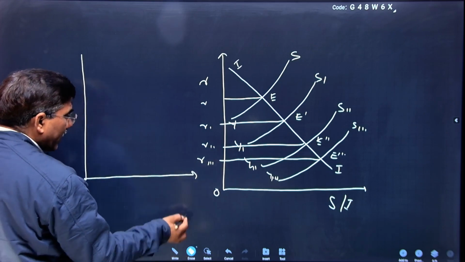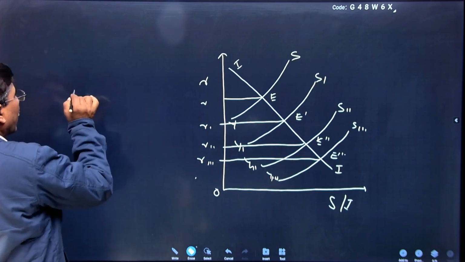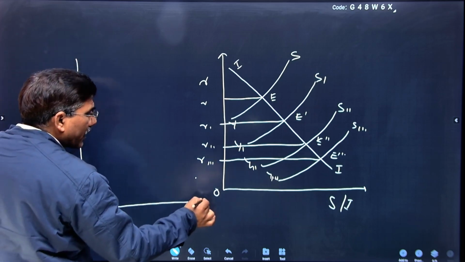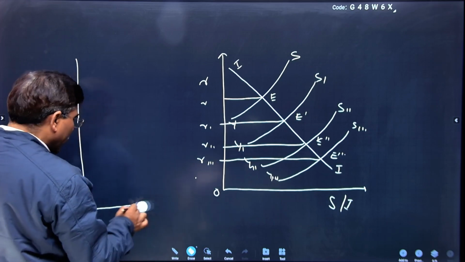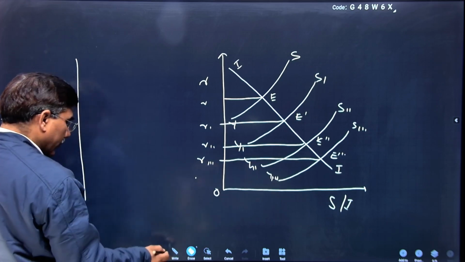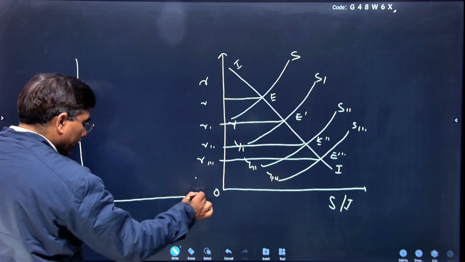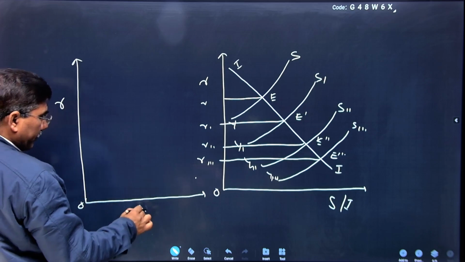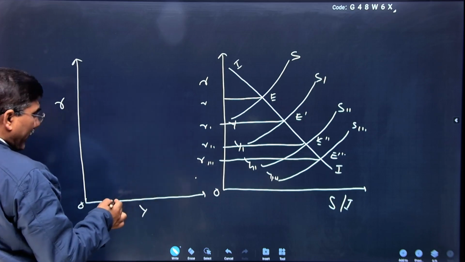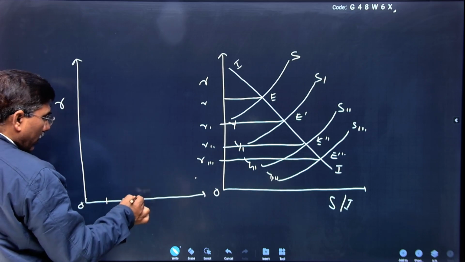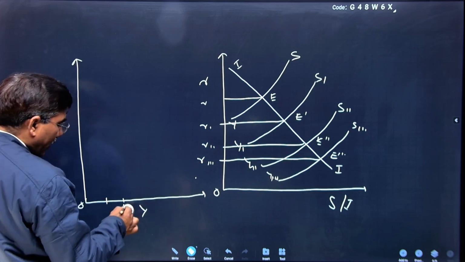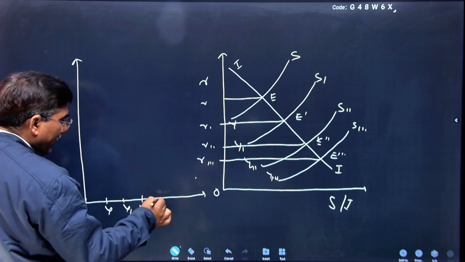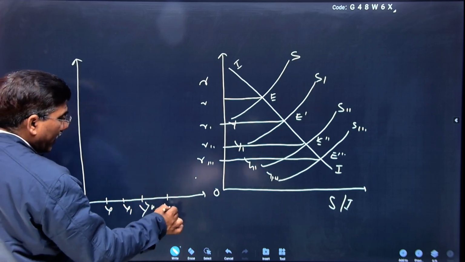Suppose we are representing here on one side the rate of interest, on the other side the level of income. This is the rate of interest. Clear? Rate of interest and income level. Income is first very low, then high or more high. You can say this is Y dash, Y, Y double dash and Y triple dash.